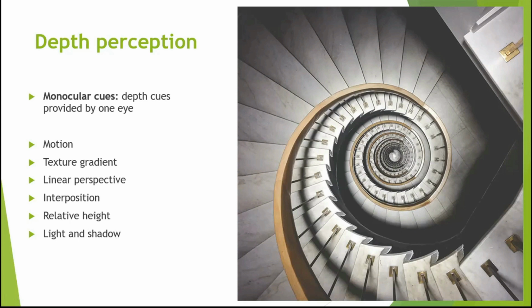For motion, for example, when something is nearer to your face, you would most probably see it as faster. If it's closer to you versus farther away, which one is faster? Most probably you would perceive the nearer one to be faster. For texture gradient, this is about distance, with blurring at further distances. And linear perspective is how parallel lines are distanced from each other. For example, do you know the train tracks? As the lines come together, the farther it looks.